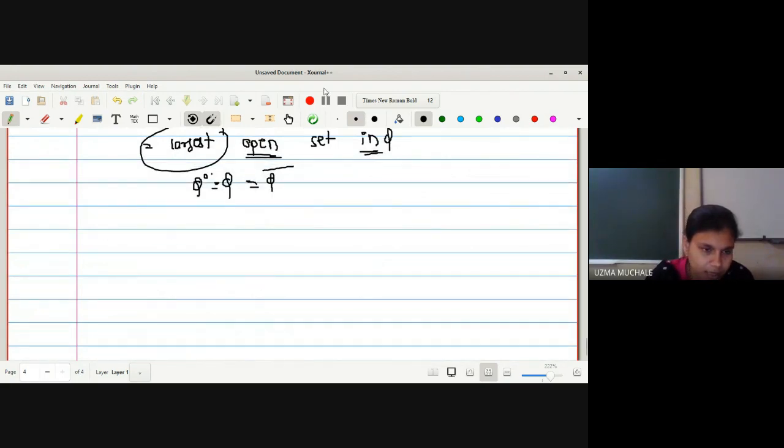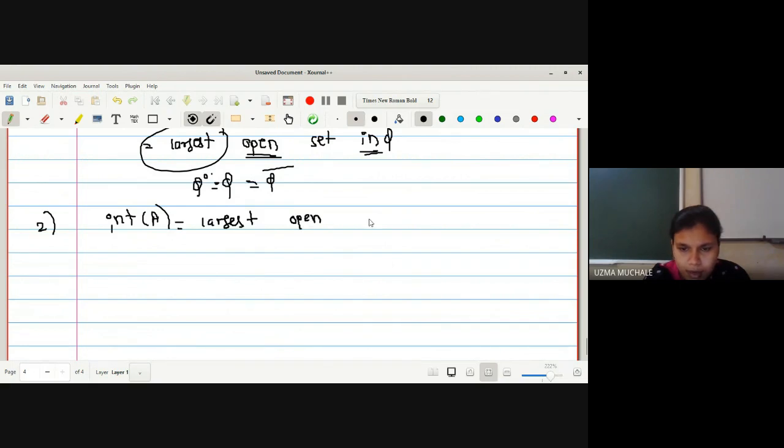Now let us check for any separate set. Okay, suppose I want to find out the interior of any set A. What is interior of A? Largest open set in A, or actually it is contained in A. A में contain करने वाला largest open set चाहिए.